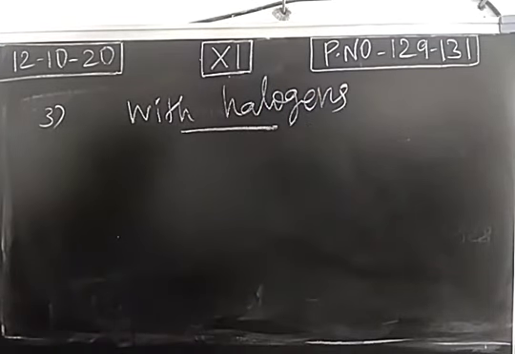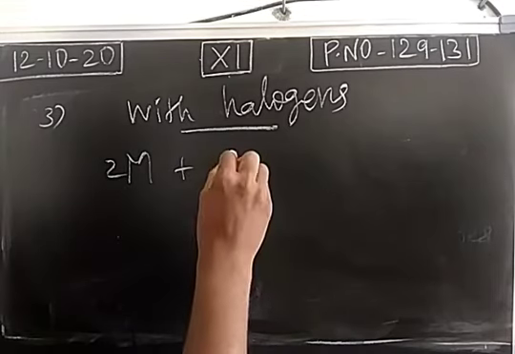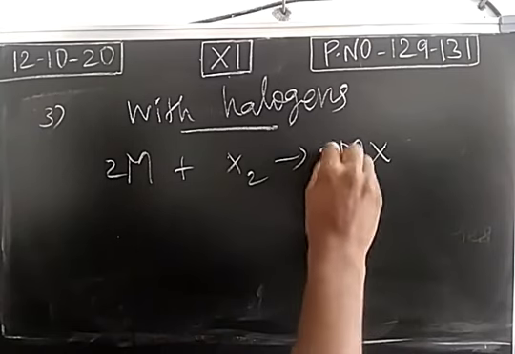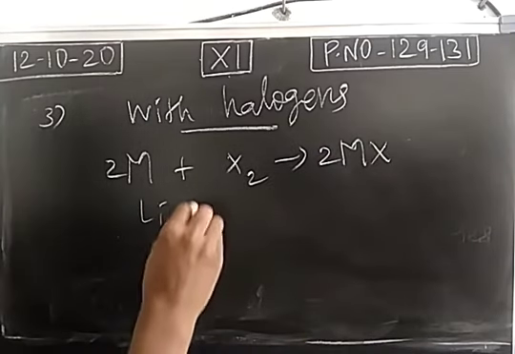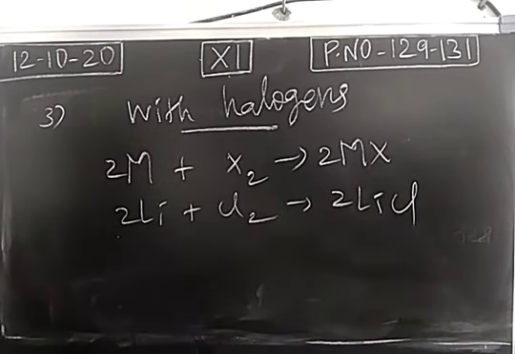So directly they are combining with the halogens, it forms ionic halides. Any alkali metal can combine with a halogen, it forms ionic halide. So it may be lithium with chlorine, it forms lithium chloride, or sodium means sodium chloride. So ionic halides will be formed. Then here reactivity increases from top to bottom. You just remember it. So reactivity of alkali metals with a halogen increases from top to bottom, lithium to cesium.